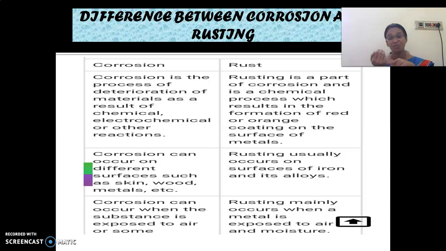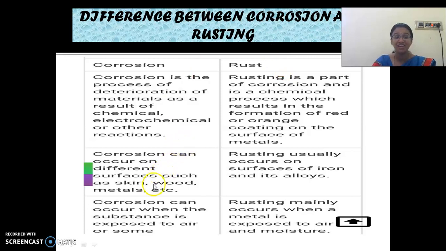We have the digestion process, right, children? In the digestion process, what do we have? We have 5 different steps, like assimilation, absorption, one step. So digestion is the process, but there are subparts. Likewise here, corrosion is the process and rusting is one of the processes of corrosion.